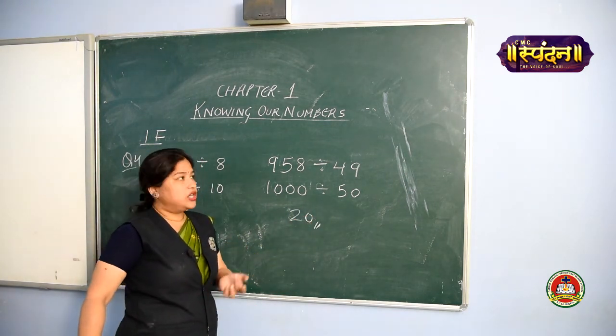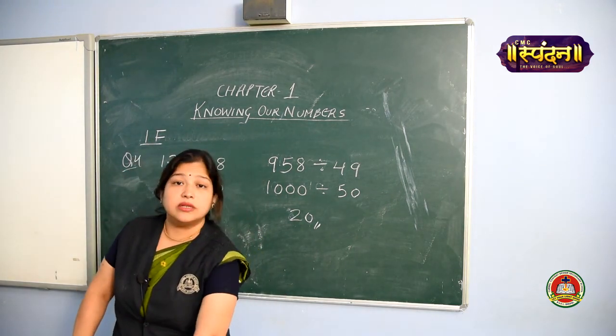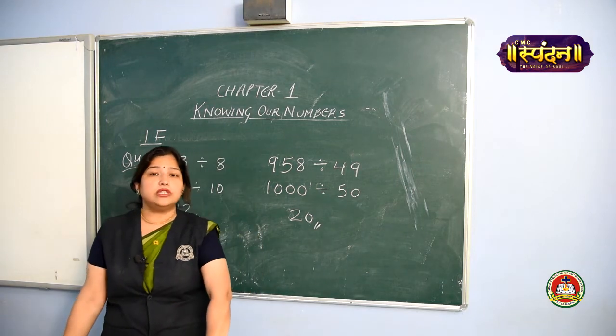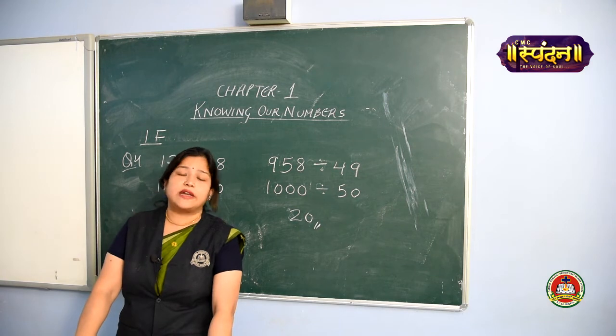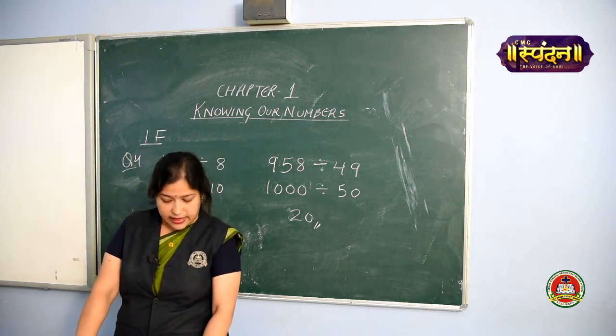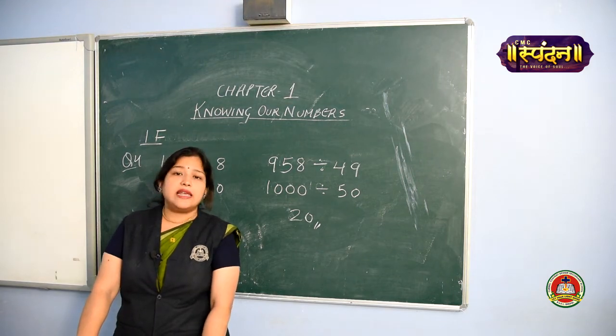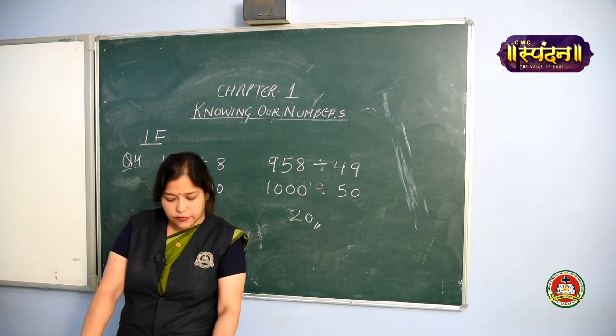Is it clear? So is this exercise clear to all? We have done estimation and then we learned certain rules for adding, difference, finding out the product, finding out the quotient. Thus, we have completed this exercise, girls, exercise 1F. Now let's proceed to the next exercise which we left before vacation, that is certain word problems.